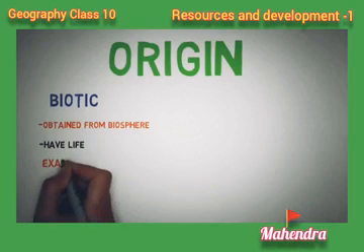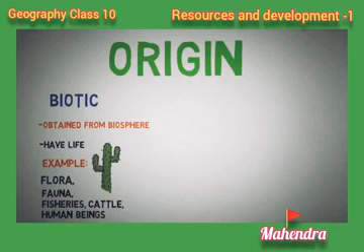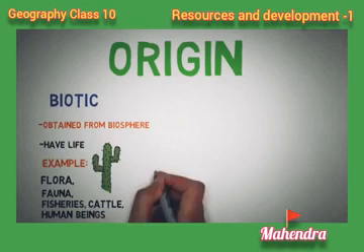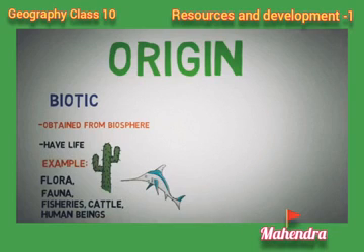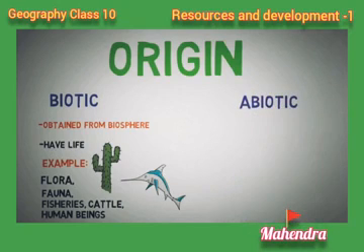All the resources under biotic have life. Examples: flora, fauna, fishes, cattle. Of course, we people, human beings, all come under biotic. Animals, birds, aquatic animals, humans are all examples of biotic resources.